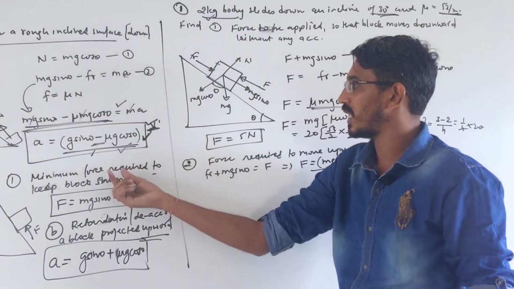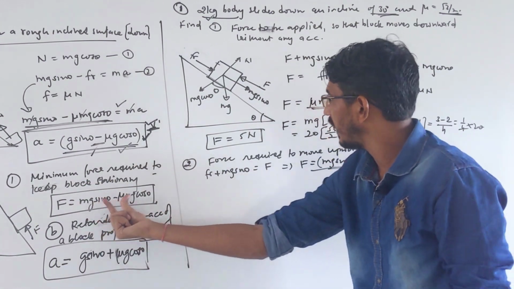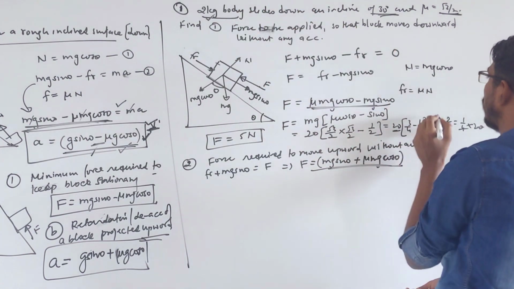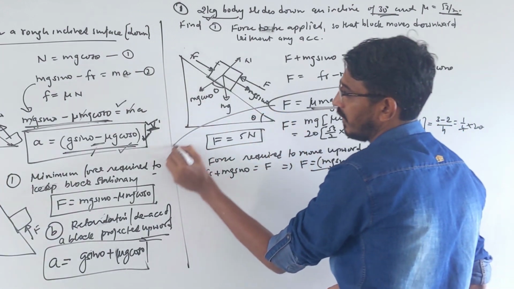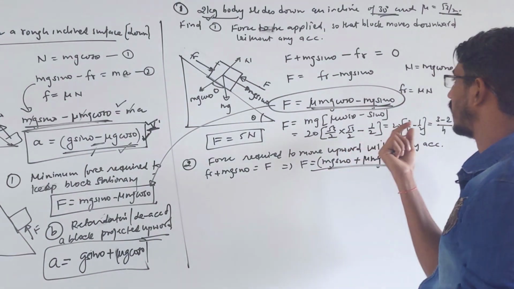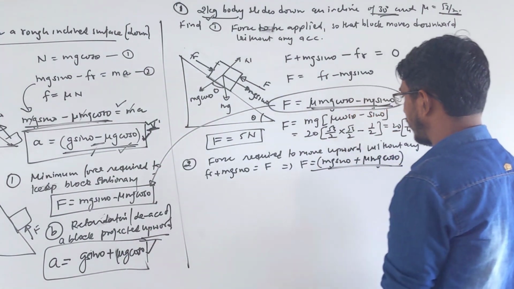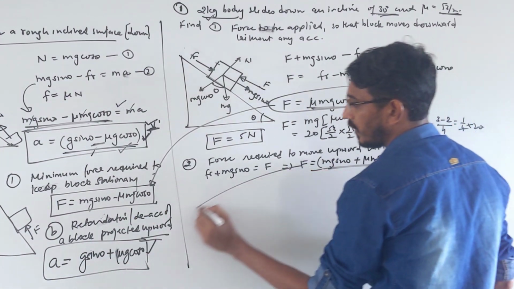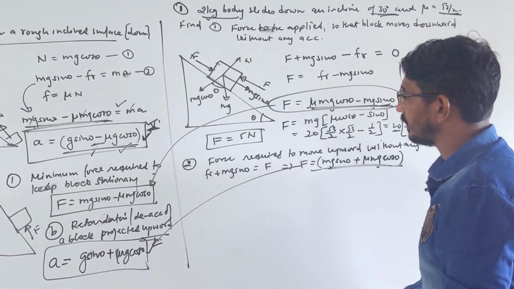When you are moving downward, what is the acceleration of the body? If you want to find the force, it is equal to ma, so this equation only I wrote here, if you watch carefully. In the first case you are sliding downward, and this answer is nothing but that one only, correct. If you want to stop it, or it is moving, then there is no acceleration, so how much force is required? Or when you are moving upward, you see retardation this much. That same thing came here: this acceleration into m becomes the force. That's the acceleration, that's the force, you just multiply by the mass there, correct, okay.